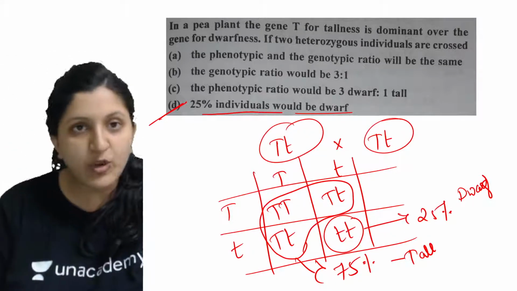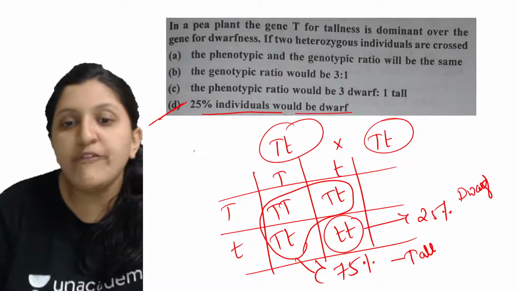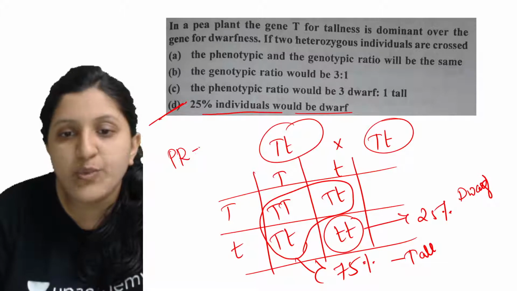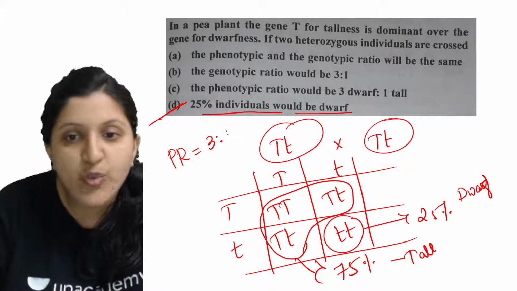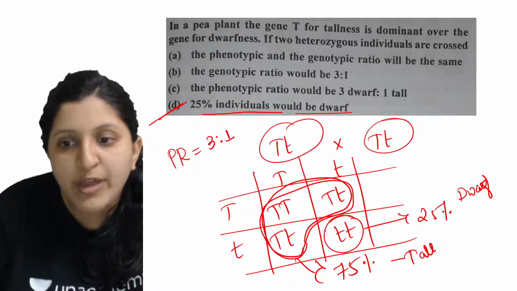So here, the phenotypic ratio for this one is 3:1. Why is it 3:1? Because 3 of them are tall and 1 of them is dwarf.